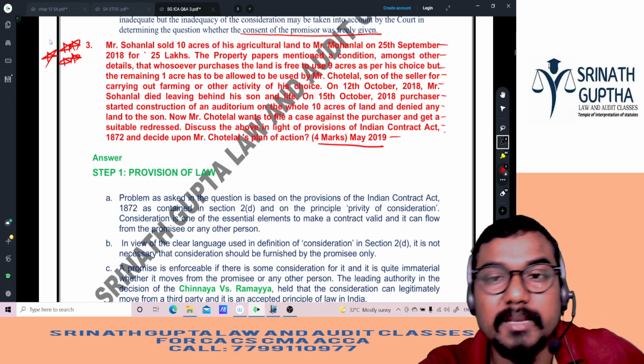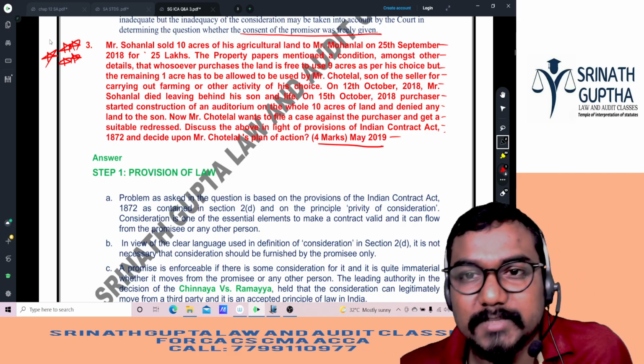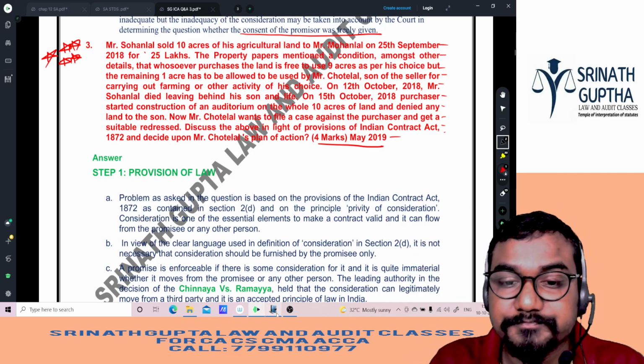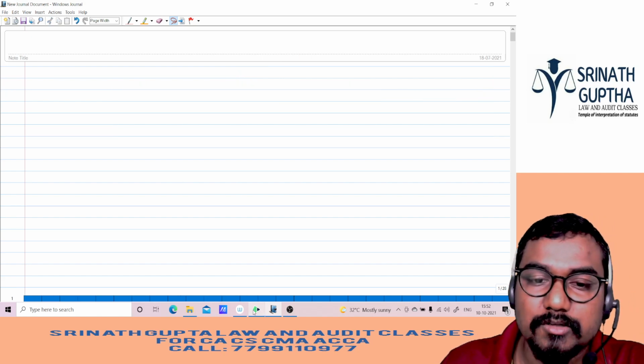What is this talking about, you don't understand anything, beta? So let us try to convert this Sanskrit into English. How big is the question, beta? Understand, the question itself is difficult. Let us see what happened in this question.